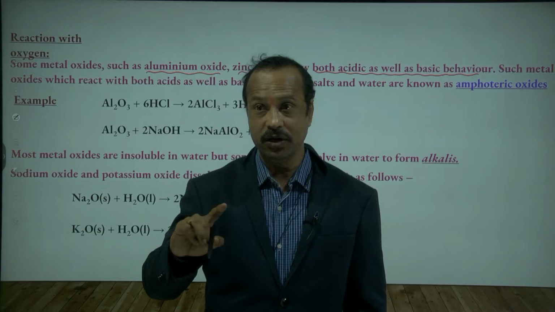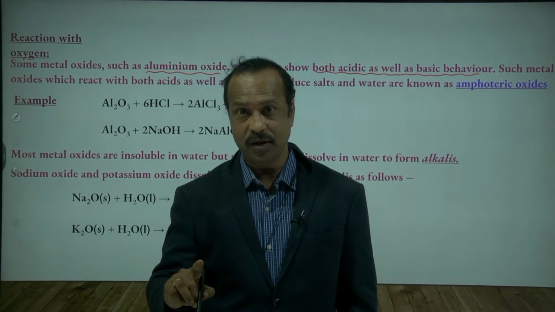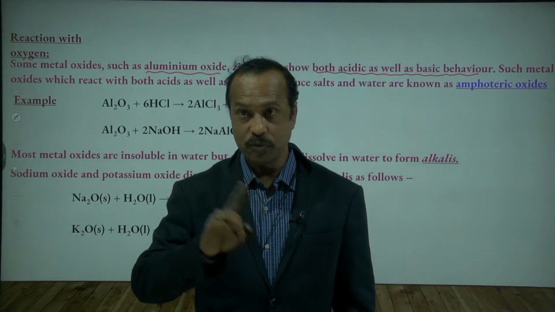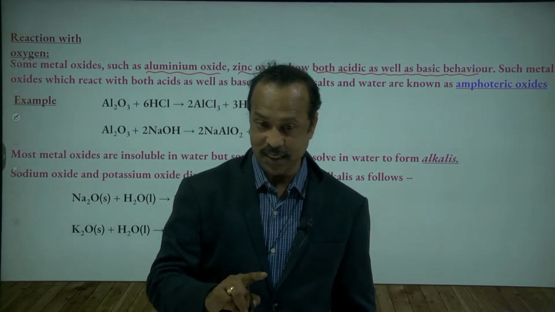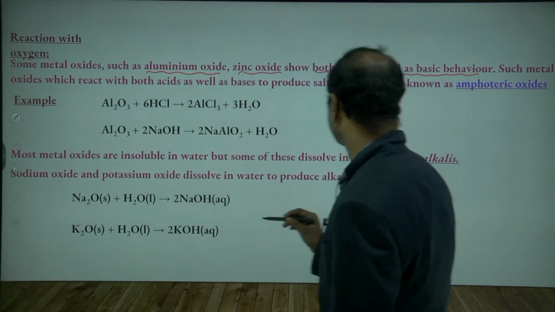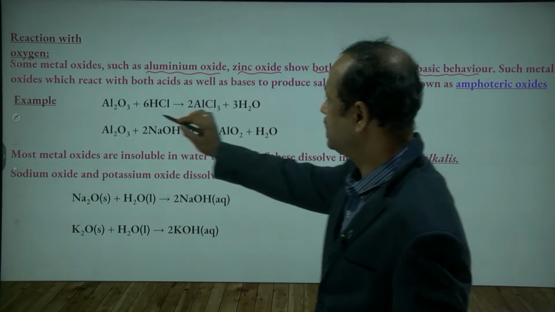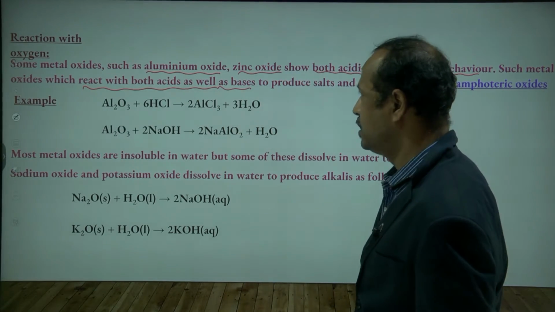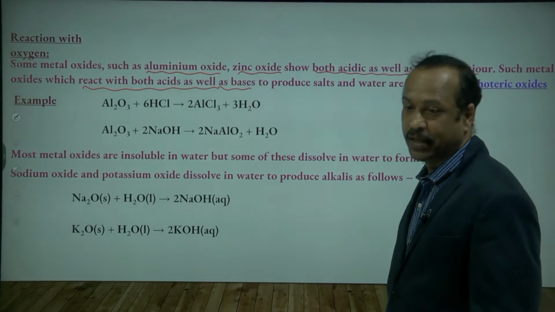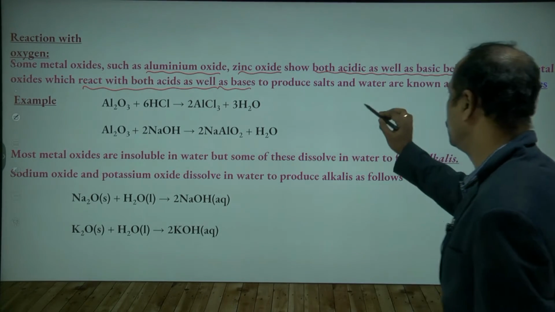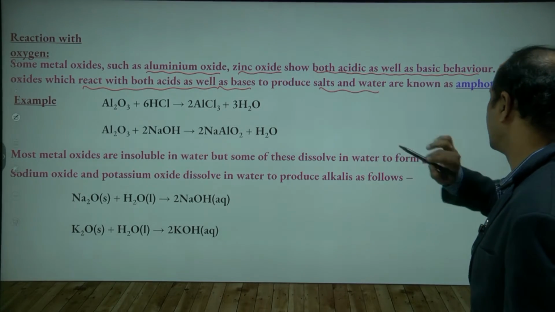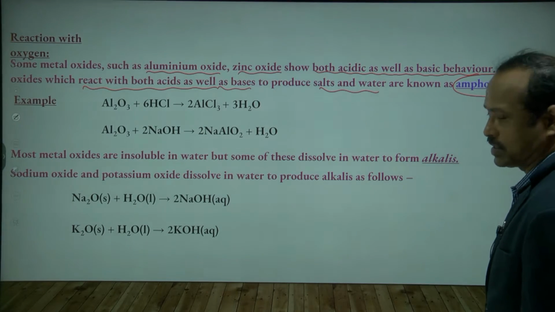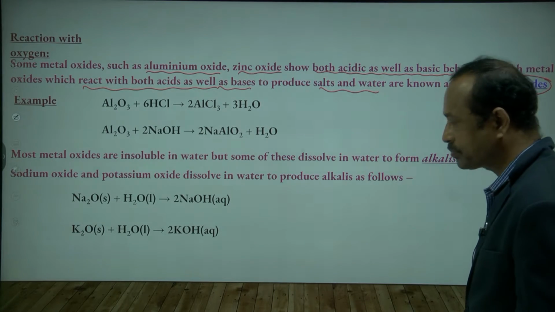Generally metal oxides are basic in nature, but these behave as both acidic and basic. They react with both acids and bases to form salt and water. Such oxides are called amphoteric oxides. Is this clear to you?